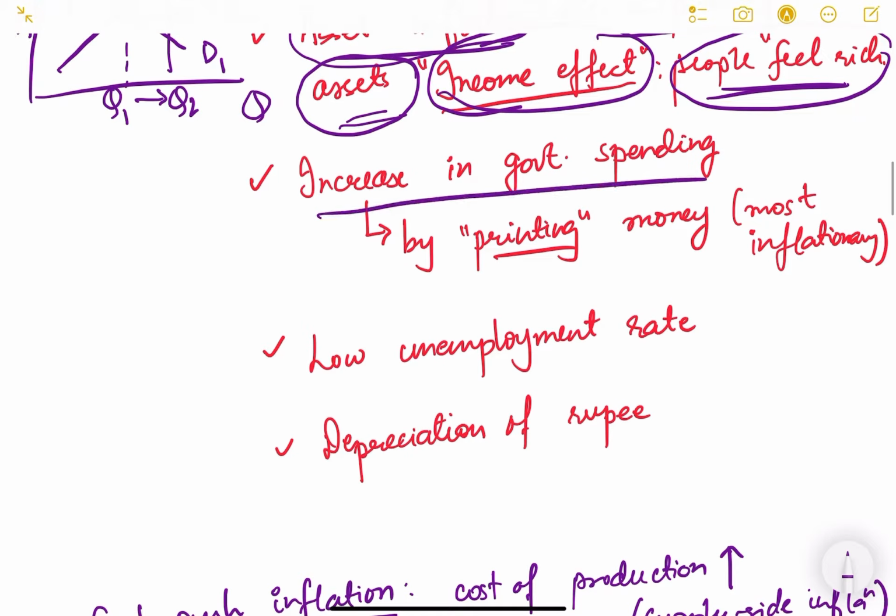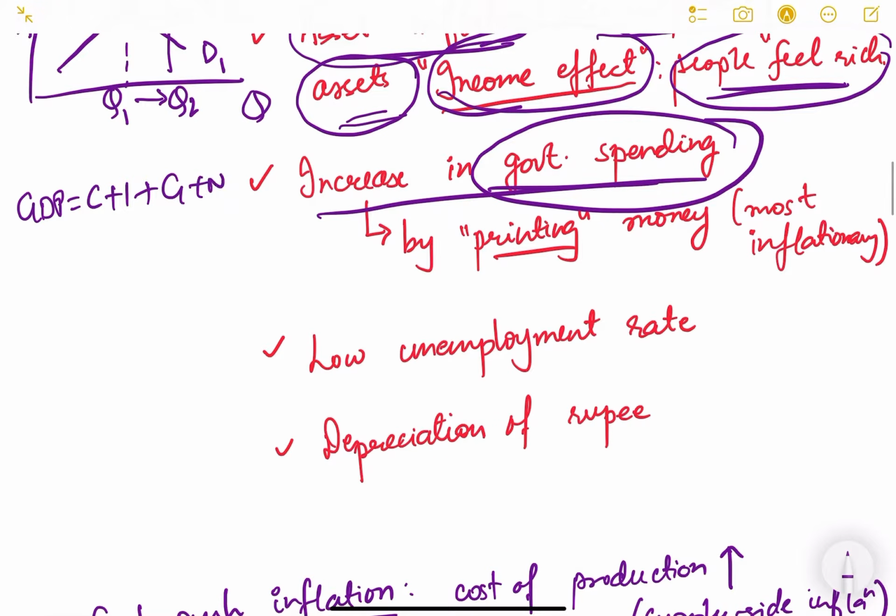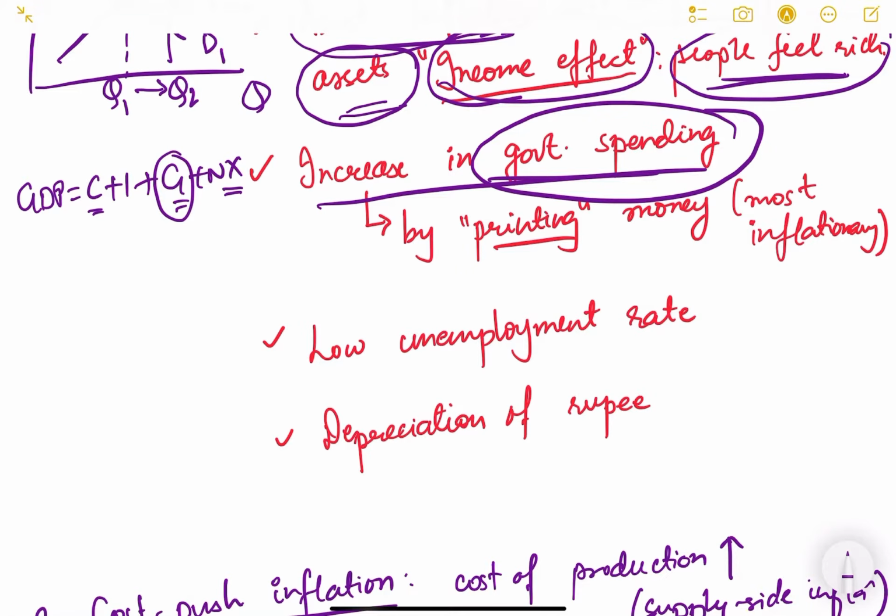Then increase in government spending. As we had seen in national income accounting, GDP is equal to consumption plus investment plus G plus NX. Consumption increases, exports can increase, and government expenditure can also lead to an increase in demand. So government spending also leads to demand pull inflation because it increases the demand in the economy.